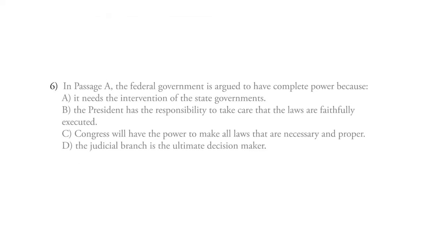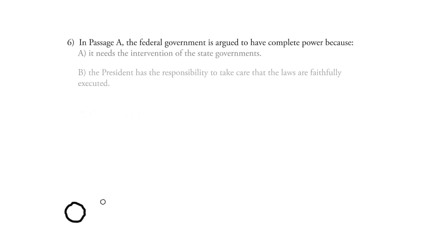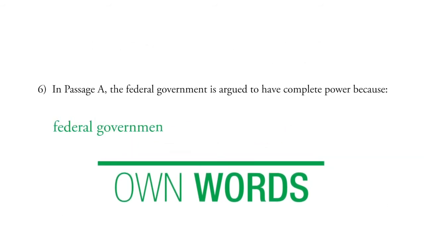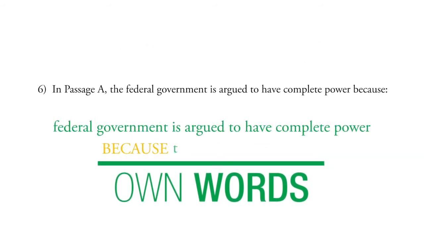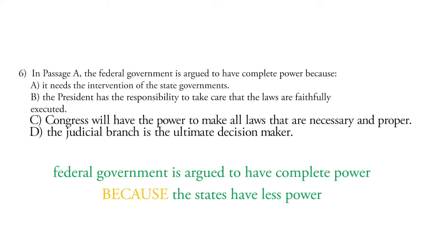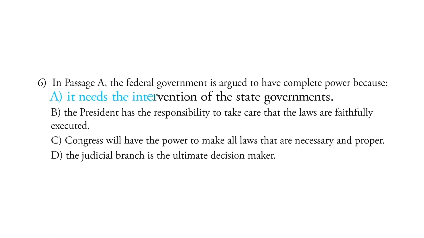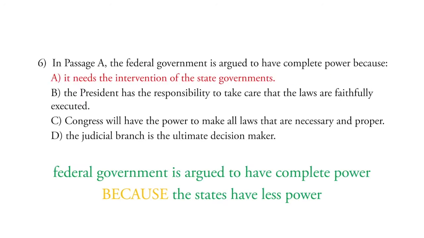Let's look at number 6. In passage A, the federal government is argued to have complete power because. Do you have an answer in mind as you read this question? Maybe you have something vague, like federal government is argued to have complete power because the states have less power. So it looks like we need to review the answer choices and see if there's any we can eliminate. Okay, choice A says it needs the intervention of the state governments. So we know this is incorrect because we know for sure that the states do not have any power, so we don't need their intervention. So choice A is out.